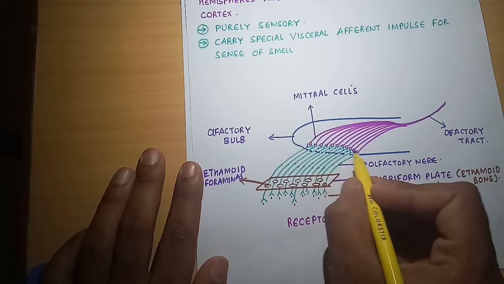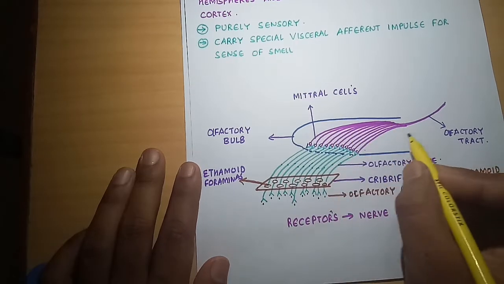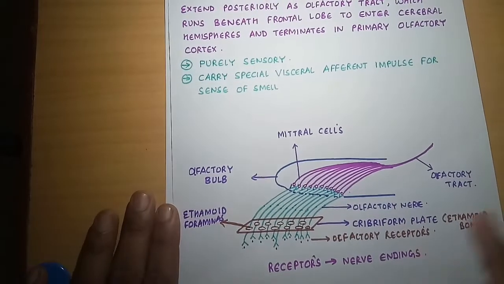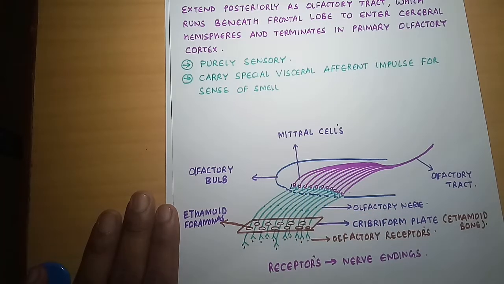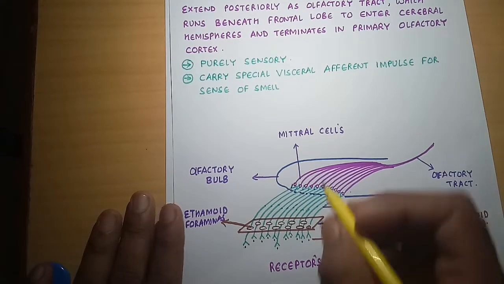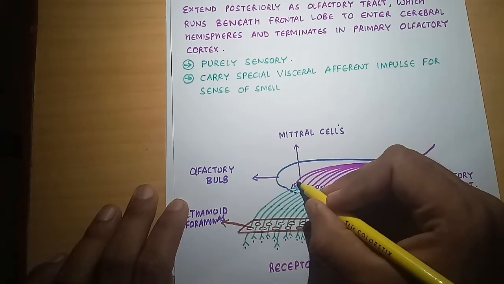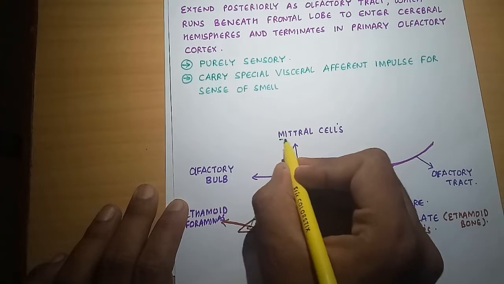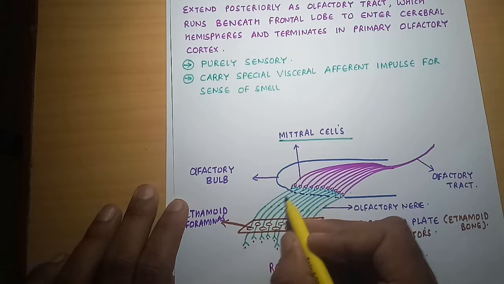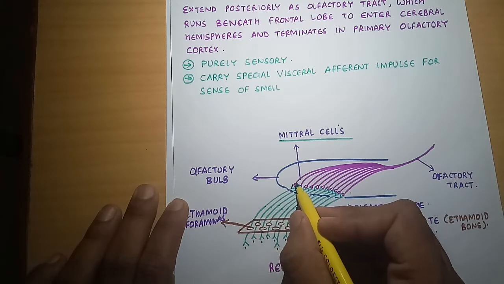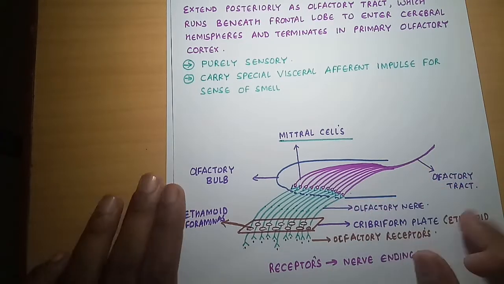The olfactory nerves merge together and synapse with another type of cells, which join together and form the olfactory tract. These types of cells are called the mitral cells. The olfactory nerve will synapse with the mitral cells, and the mitral cells will join together and form the olfactory tract.